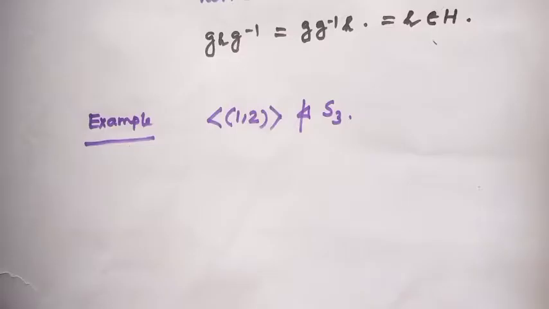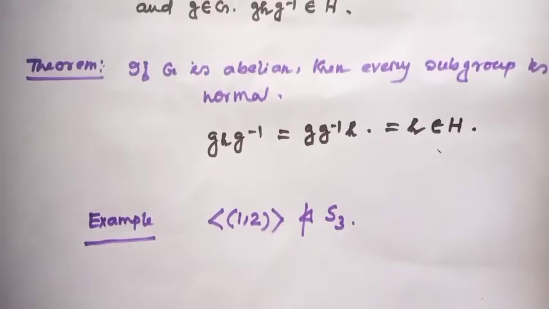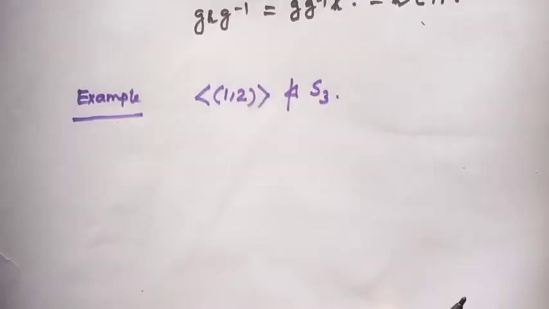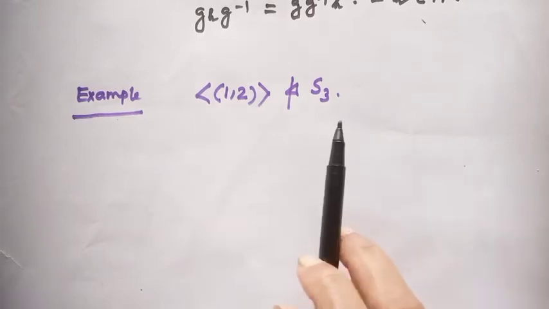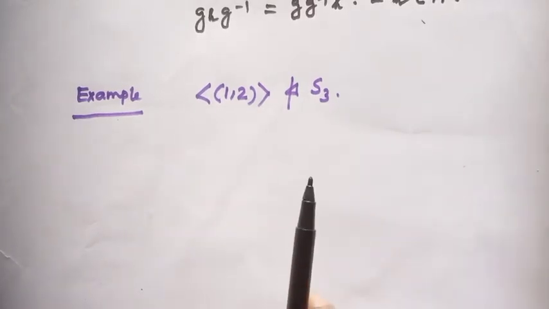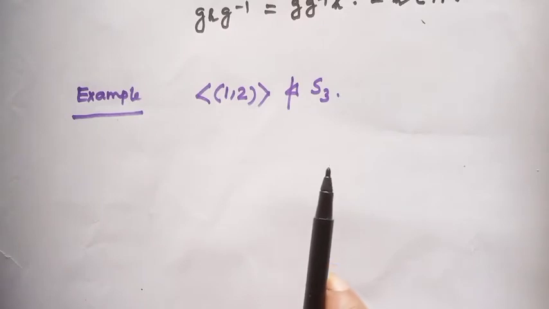Okay? I have told that if a group is abelian, then every subgroup is normal. But it is not necessary when the group is non-abelian. S3 is a non-abelian group, and we have seen A3 is a normal subgroup of S3.